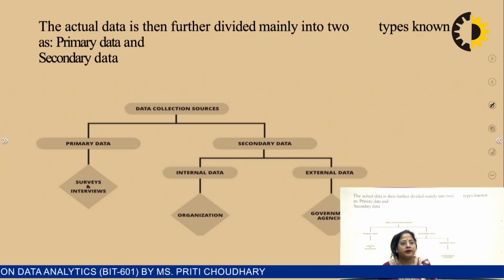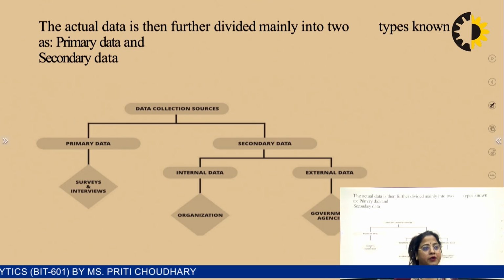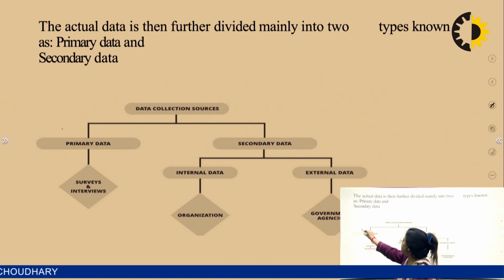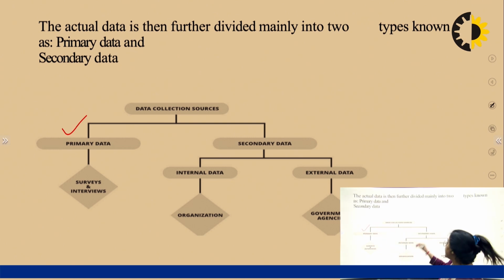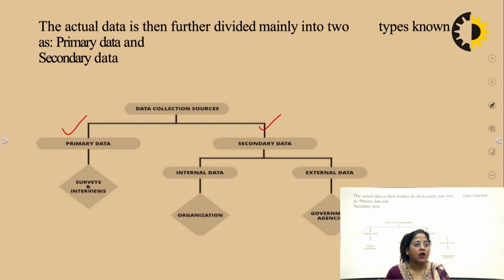Data collection sources are divided into two parts. First is primary data and second is secondary data. Primary data works especially on surveys, where we go directly to different places and collect the data from there. It is called survey data.